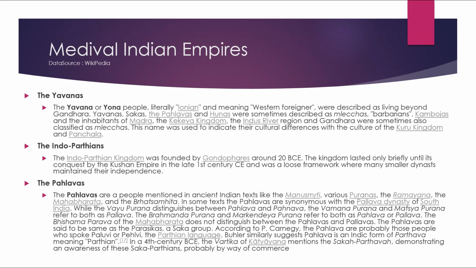The Yavanas or the Yona people, literally Ionian, meaning Western foreigners, were described as living beyond Gandhara. The Yavanas, Sakas, the Pahlavas, and the Hunas were sometimes described as Mlechchas, barbarians. Kambojas and the inhabitants of Madra, the Kekaya kingdom, the Indus River region, and Gandhara were sometimes also classified so. The name was used to indicate a cultural difference with the culture of the Kuru kingdom and Panchala.